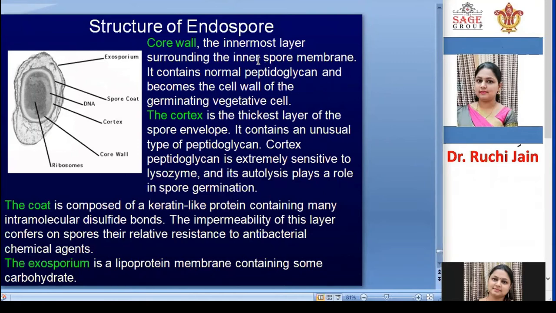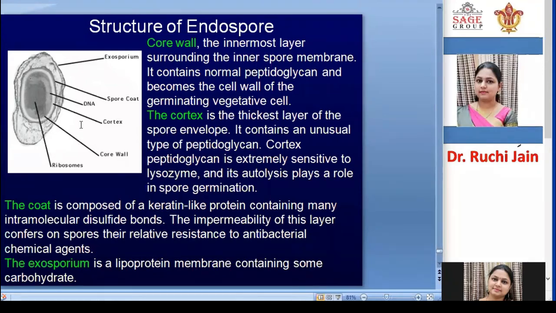You know that the cell wall or cell membrane contains peptidoglycan. So mostly the core wall contains a peptidoglycan layer. Okay, it becomes the cell wall of this core spore. Above the core, the cortex layer is there. This is the core wall, and the core wall contains a peptidoglycan layer.